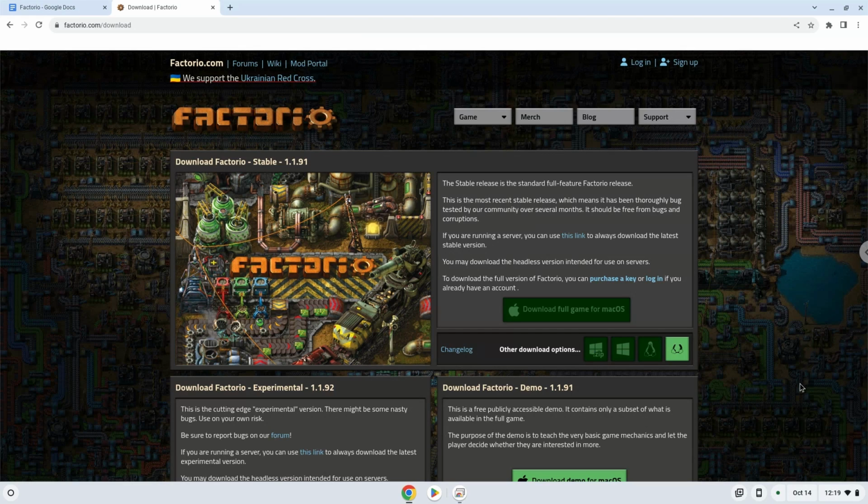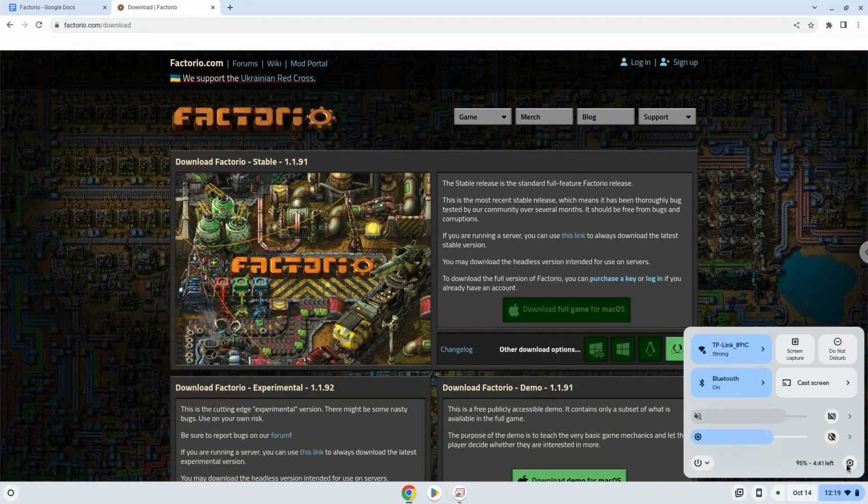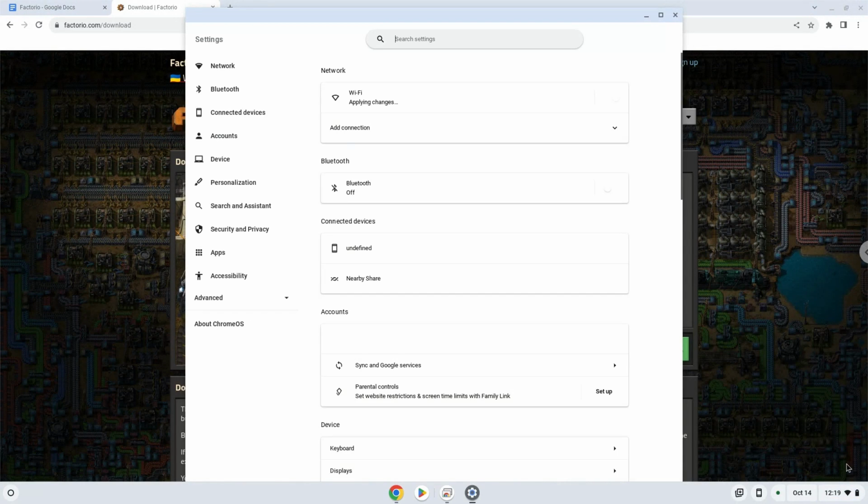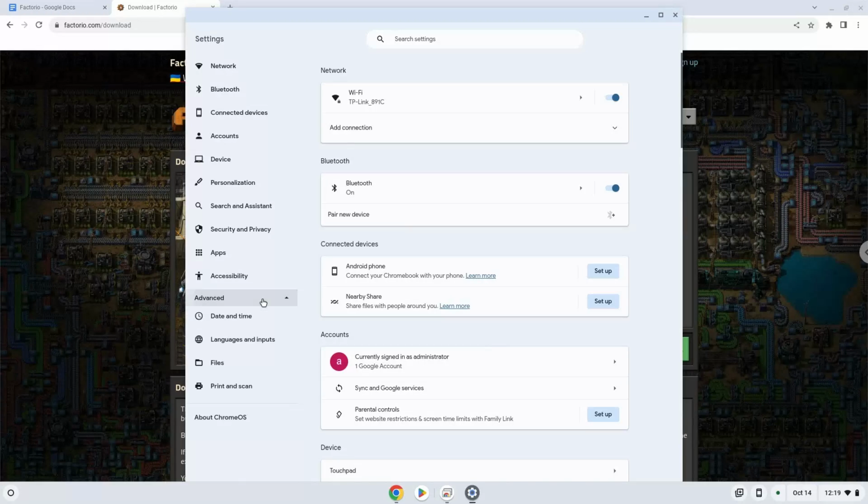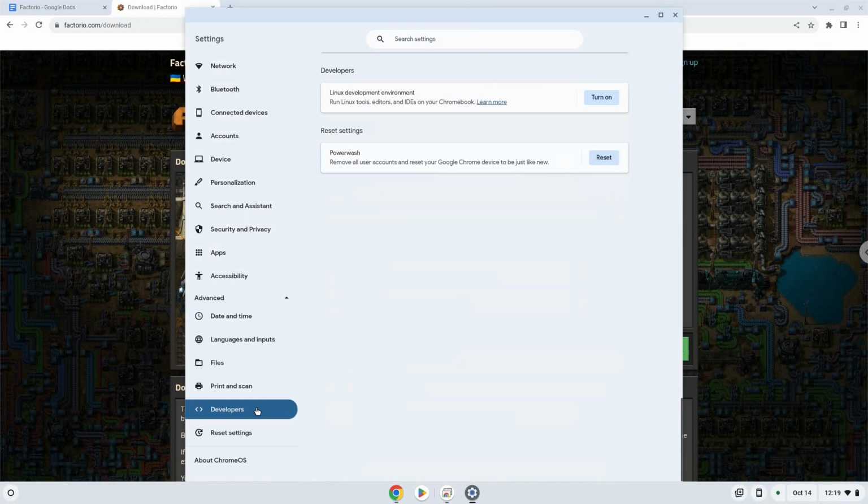Firstly, we will turn on Linux apps. To do this, we will go to our system settings and click on the advanced section on the left panel. Now we click on the developers section. Now we will turn on the Linux apps.